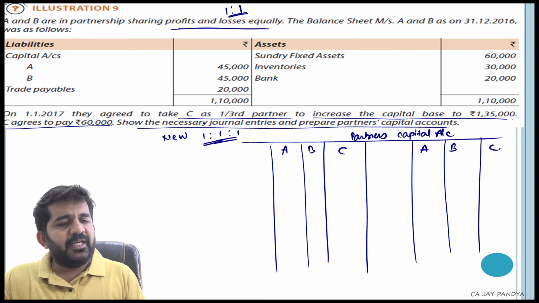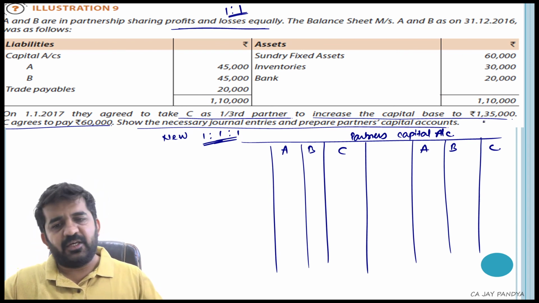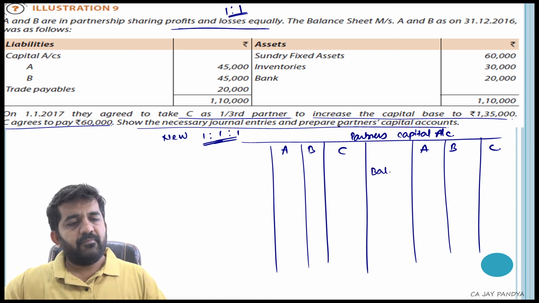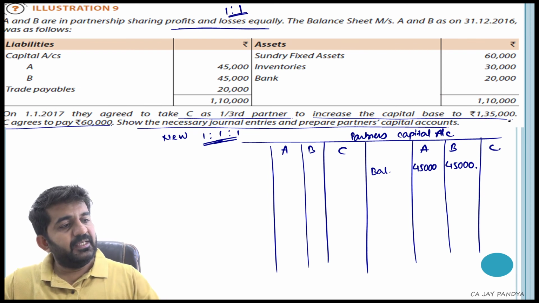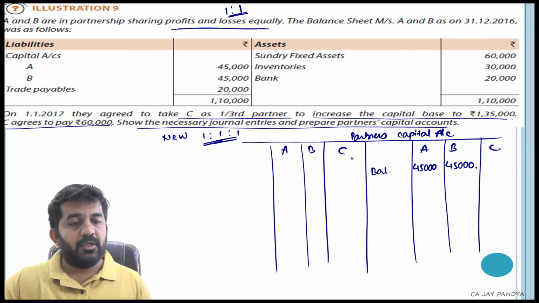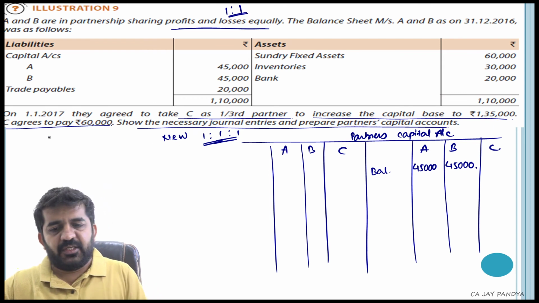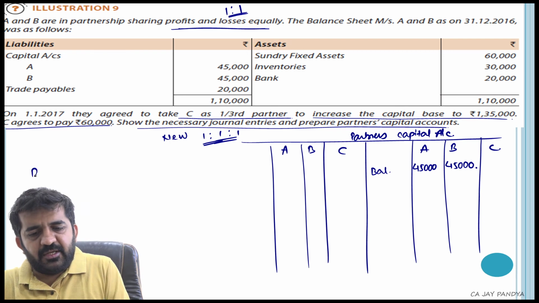They agreed to take C as a 1/3 partner to increase the capital base to 1,35,000. Now, what was the capital balance? 45,000. C agrees to pay 60,000. What is the journal entry?